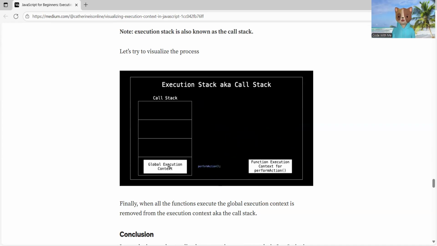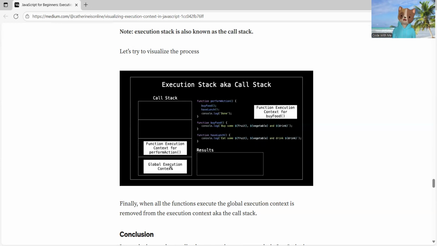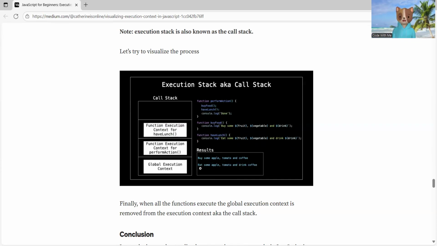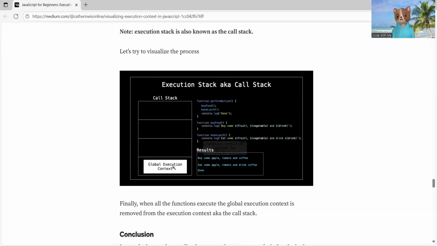Now here the global execution context is created. In this global execution context, all our variables get initialized. And here, see this function. This function gets called and everything gets executed. Now this function will go away. Then again this function will come, and it will see that this code got executed, and this will go away. After all the code has been executed, in the end our global execution context will go away. You will see in the end, when nothing is there, the global execution context also gets deleted.